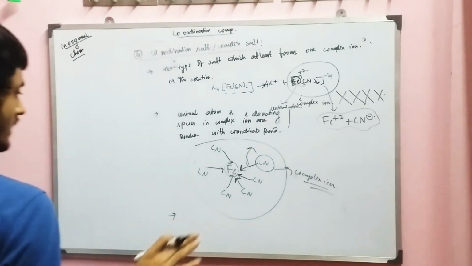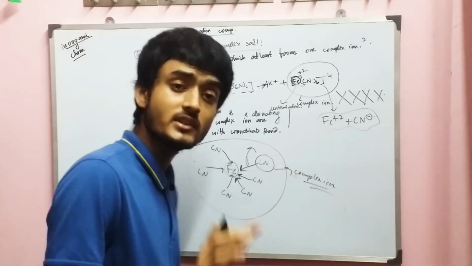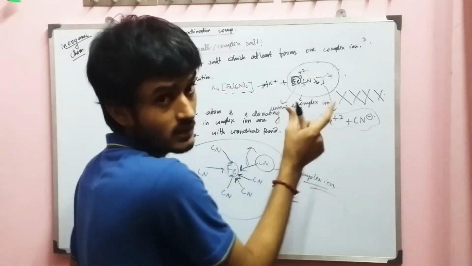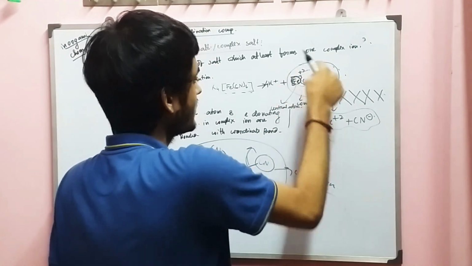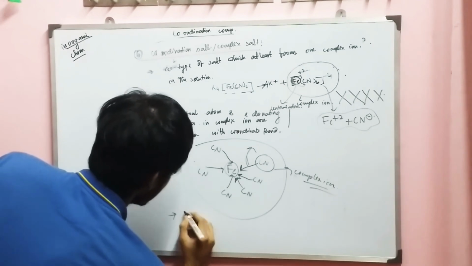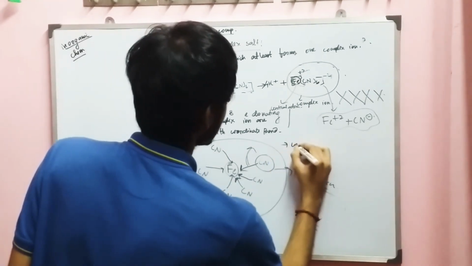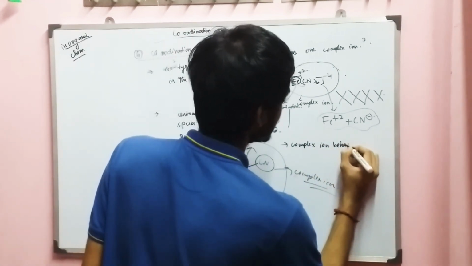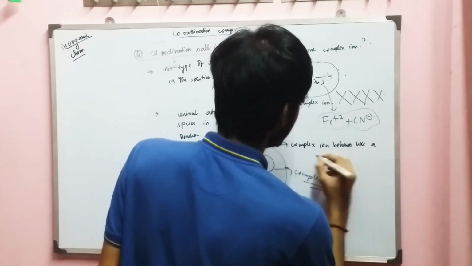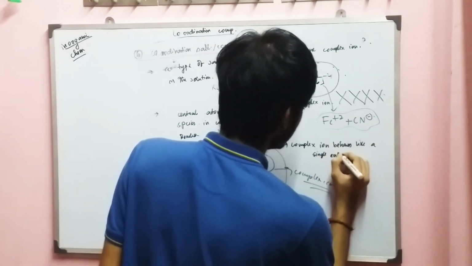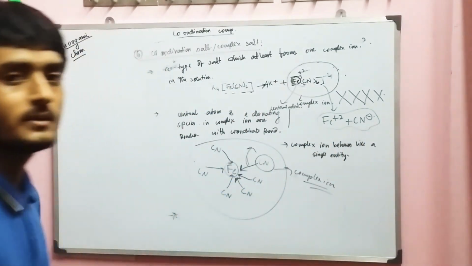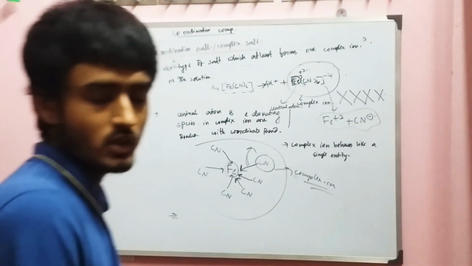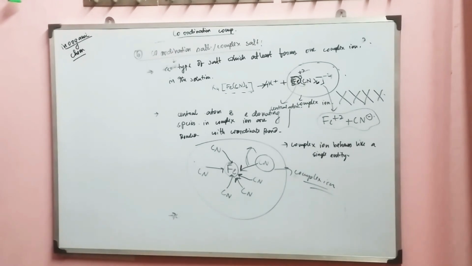Also, a complex ion behaves as a single entity. You can see it will not be dissociated in the solution, so it behaves like a typical ion in solution, so you can treat it like a single entity. So the next point is that a complex ion behaves like a single entity. Take a screenshot or note down this. I will be rubbing this board after a while.